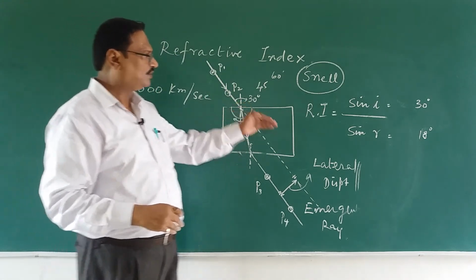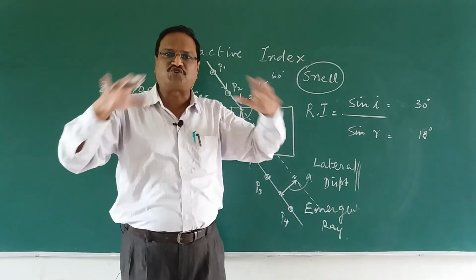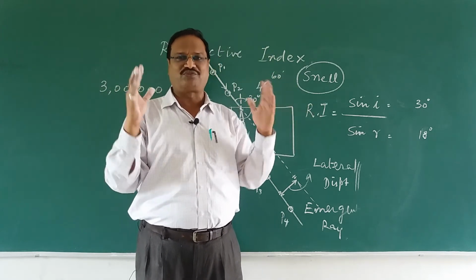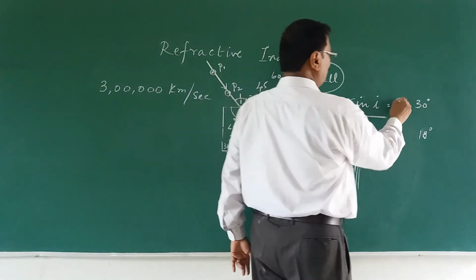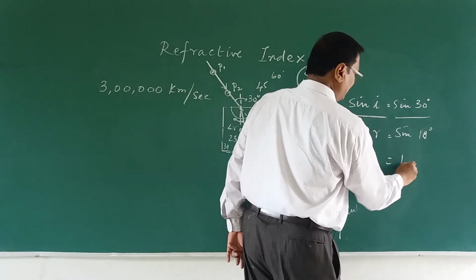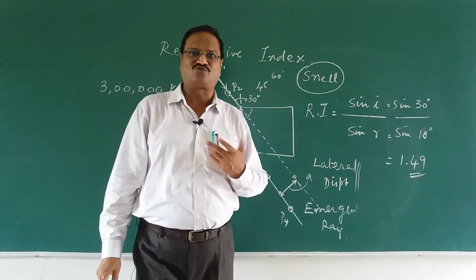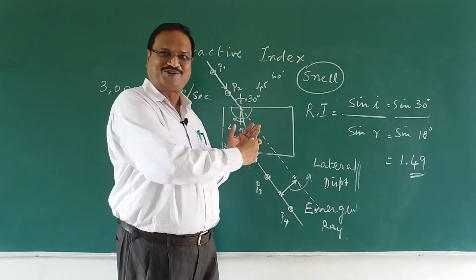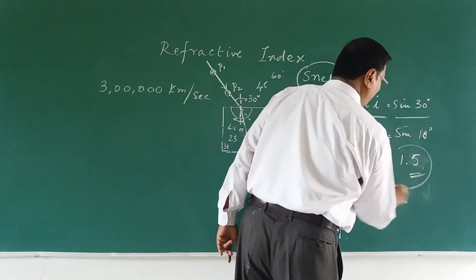And he found the ratio, sine of i upon sine of r. He found they all are constant. And that constant is nothing but refractive index. So this is nothing but sine of 30 degree divided by sine of 18 degree. You calculate it, it will come to be some 1.49, let us say. I am again saying, I have taught so many years, so I am just making up so many things to you, right? And in reality also you can do and you will see this, right? And really it will come to be exactly 1.5.